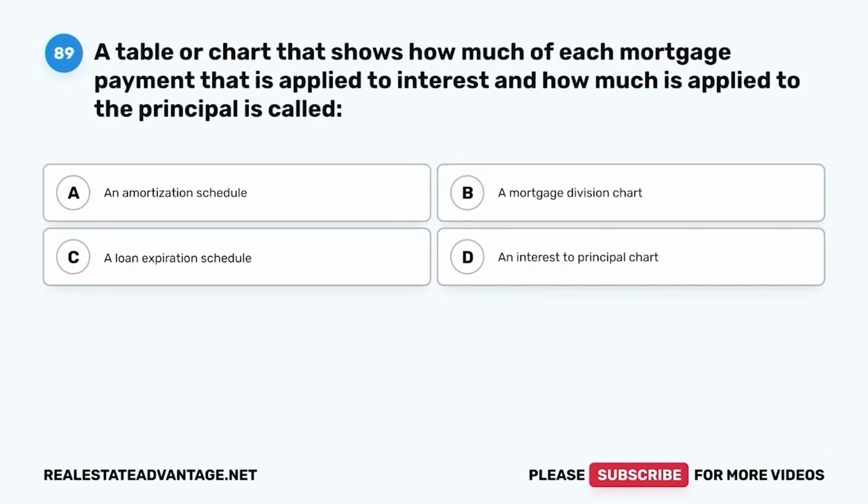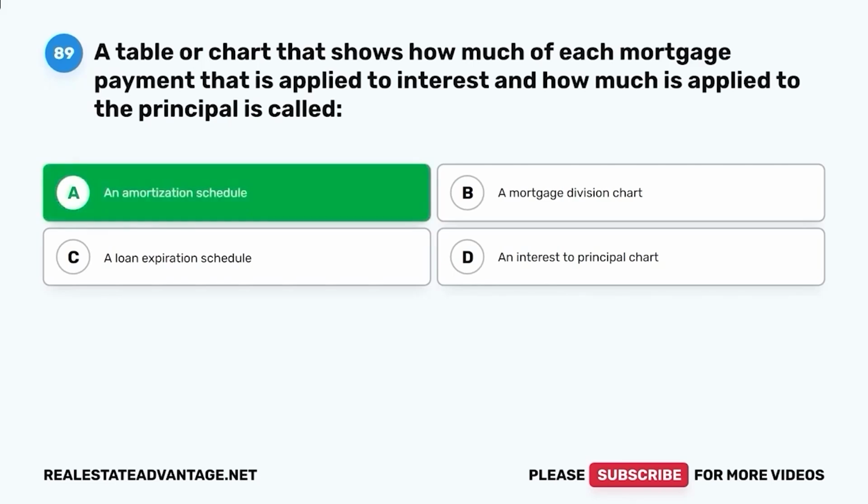Question 89. A table or chart that shows how much of each mortgage payment that is applied to interest and how much is applied to the principal is called A. An amortization schedule, B. A mortgage division chart, C. A loan expiration schedule, D. An interest to principal chart. The correct answer is A, an amortization schedule.